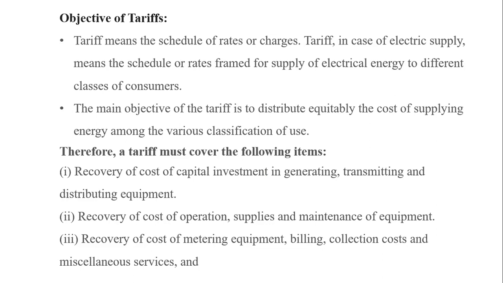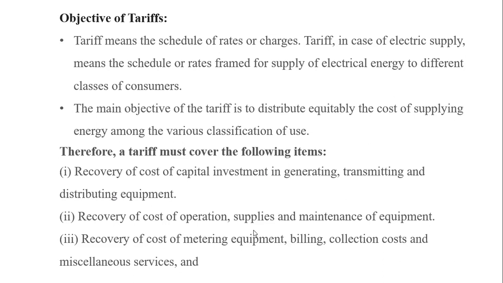Those are the various criteria for fixing that amount, whether all that amount will be recovered or not. That will be checked for fixing the tariff. Therefore, when the tariff is fixed or decided, we observe these following terms. The first term is the recovery of cost of capital investment in generating, transmission and distributing the equipment. Next, recovery of cost of operation, supplies and maintenance of the equipments.